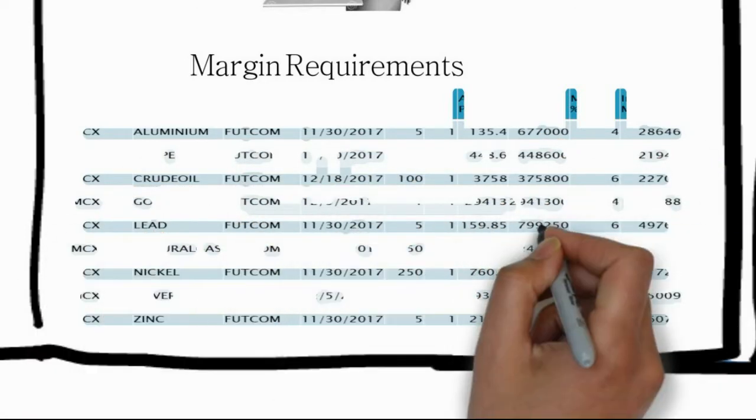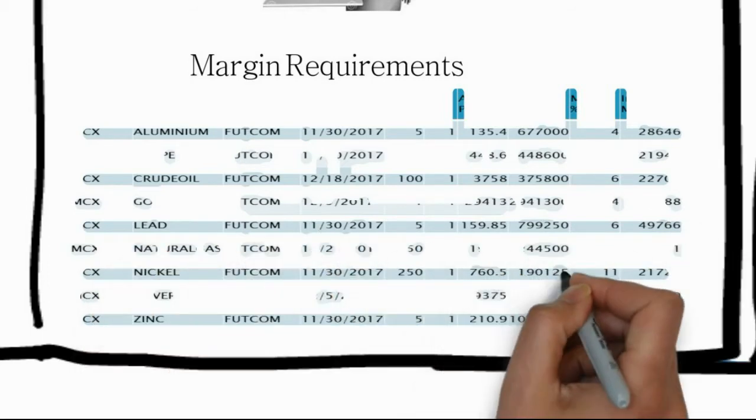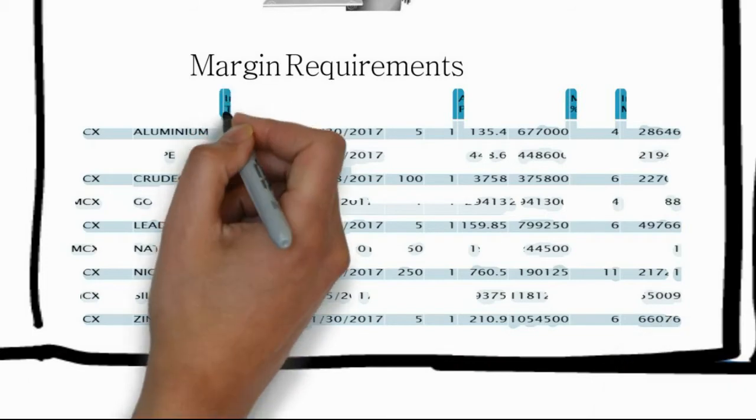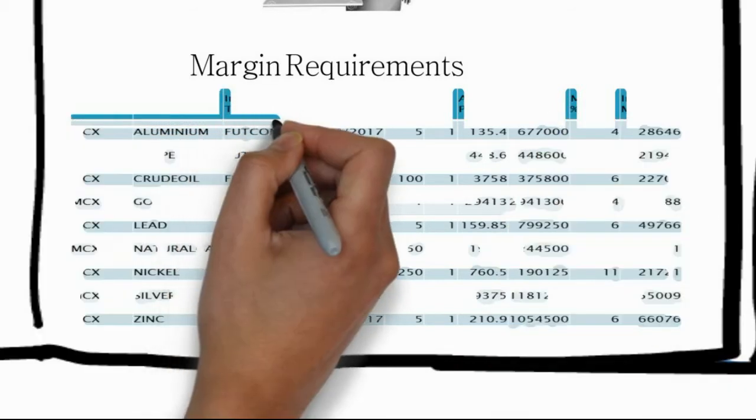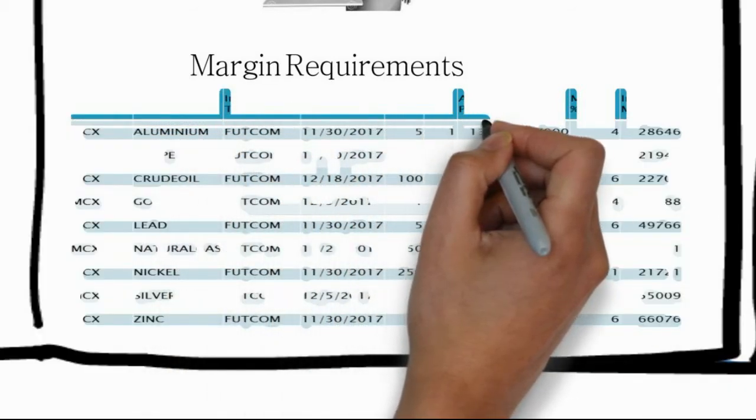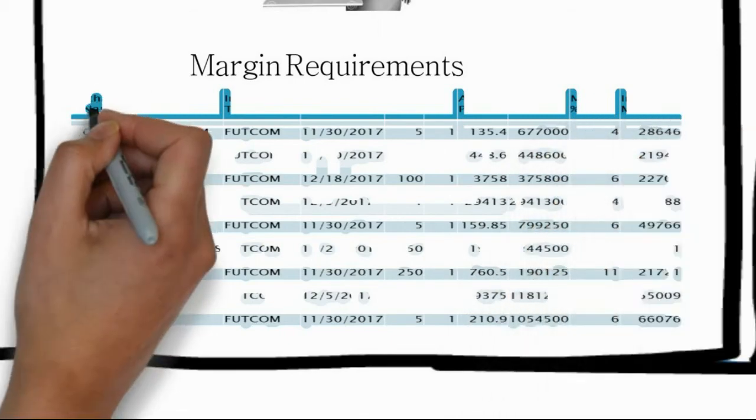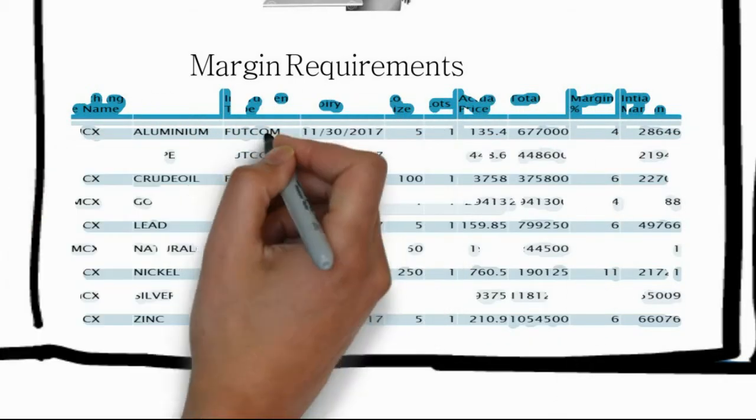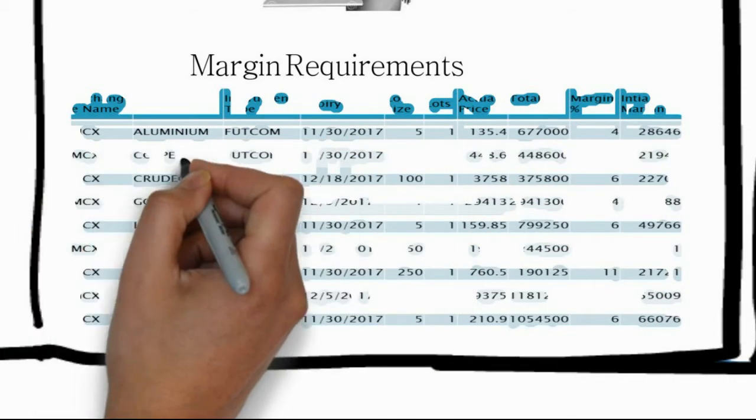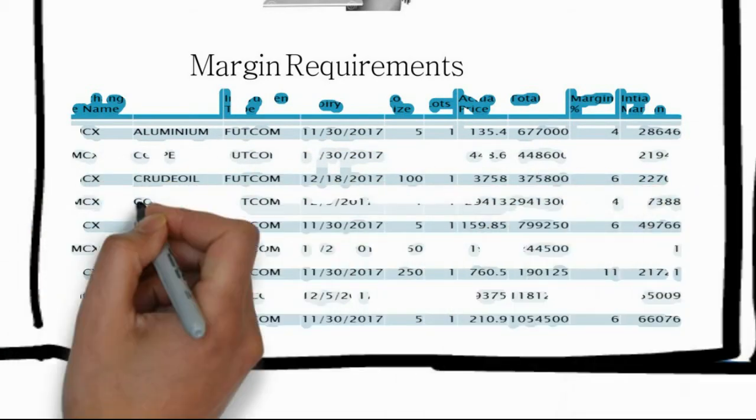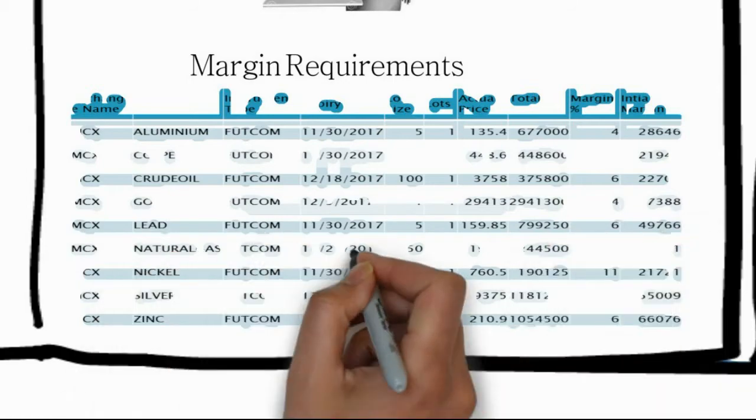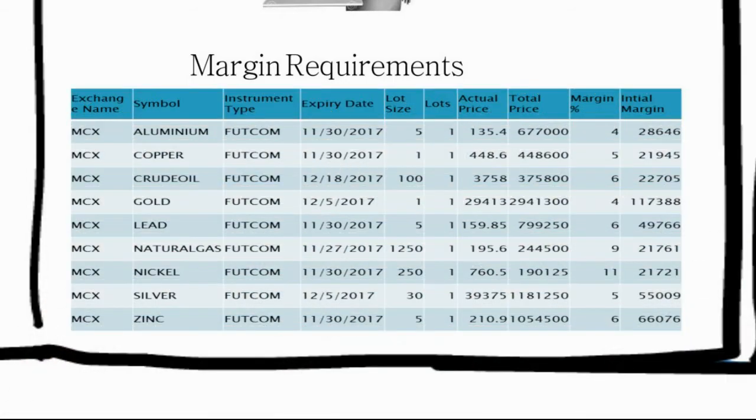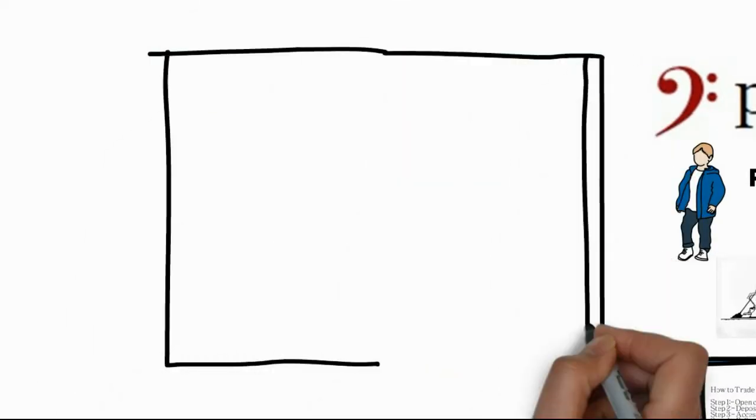Similarly, for copper, it should be near about 22,000. For crude, it should be 22,000 or 23,000. Gold, it has to be 1,20,000. Lead 50,000. Natural gas 20,000. Nickel 21,000. Silver 55,000. Zinc 66,000. In this way, at least this much amount will be required for you to trade in the market. This margin amount will be required initially to acquire the position.